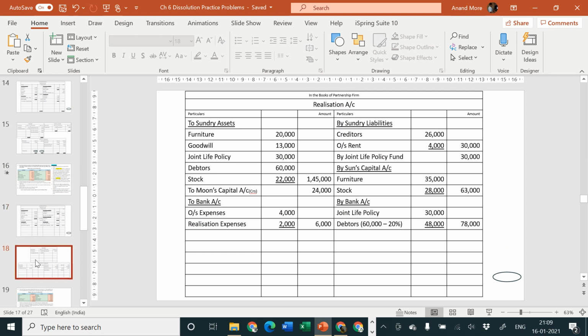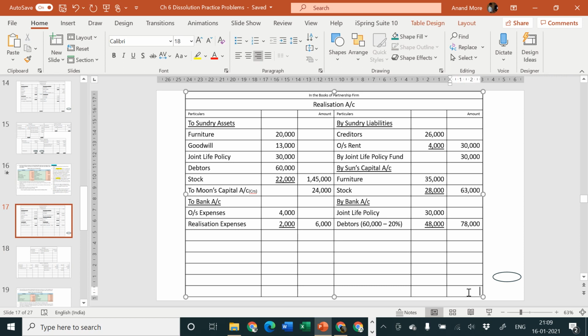Three accounts are there: bank account, partners capital account, and realization account. The first account to be closed is realization account. Fortunately, in this problem there is no partners loan. Since there is no partners loan, we are not going to worry about the same. We can directly close realization account. Debit side of realization account is 1,45,000 plus 24 plus 6, that is somewhere around 1,75,000.